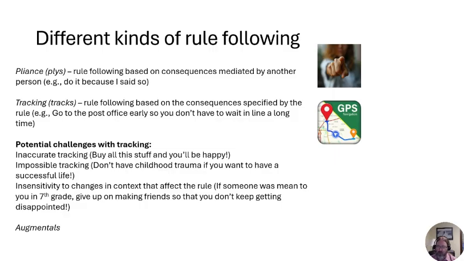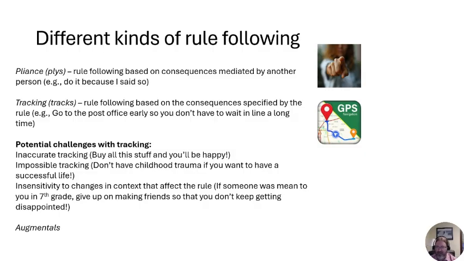So when we have a rule like go to the post office early so you don't have to wait in line for a long time, if that is being followed because there's some correspondence with that, like there's a history of going early to the post office and not having to wait in line, and it's not because mom said go early, it's not because you said, good people wake up early and go to the post office, if it's really happening because of the consequences specified in the rule, then we would call that an example of tracking. And of course, like with any behavior, this could be under the function of multiple forms of control.